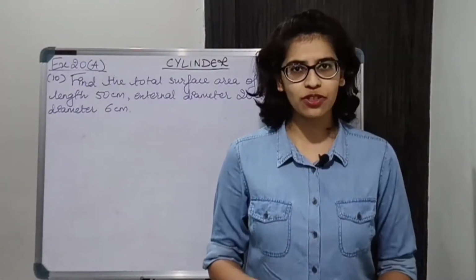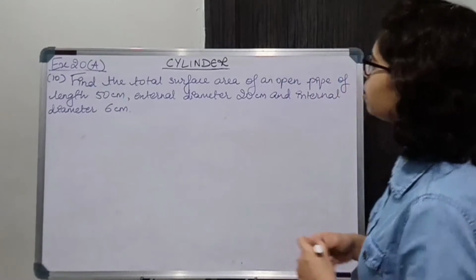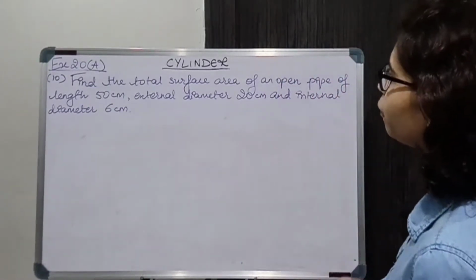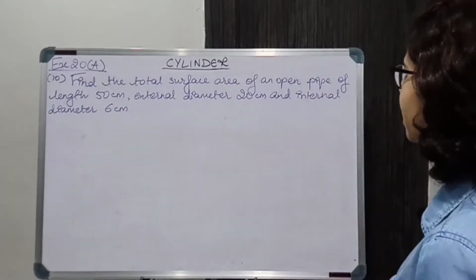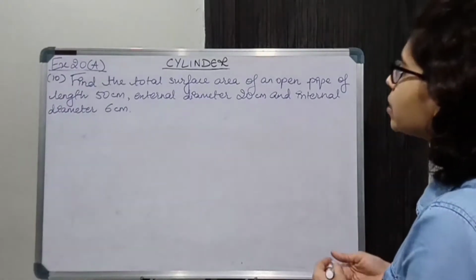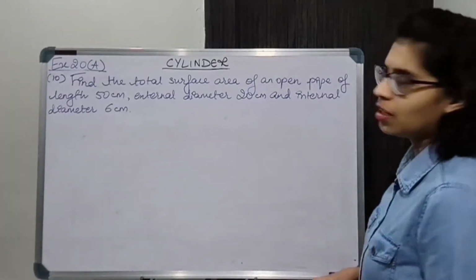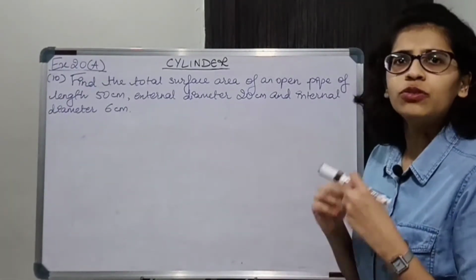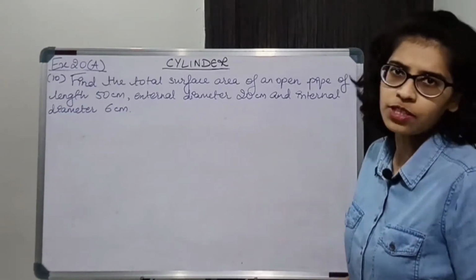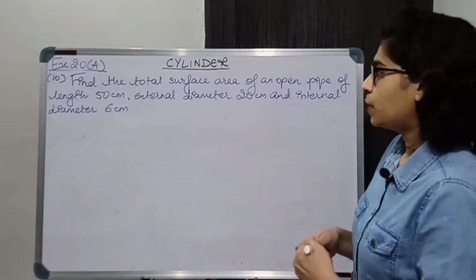Moving on to next question. Question number 10. Find the total surface area of an open pipe of length 50 centimeter, external diameter 20 centimeter and internal diameter 6 centimeter. Everything is given. You have to just find the total surface area of this hollow cylinder. ठीक है? It's very easy.